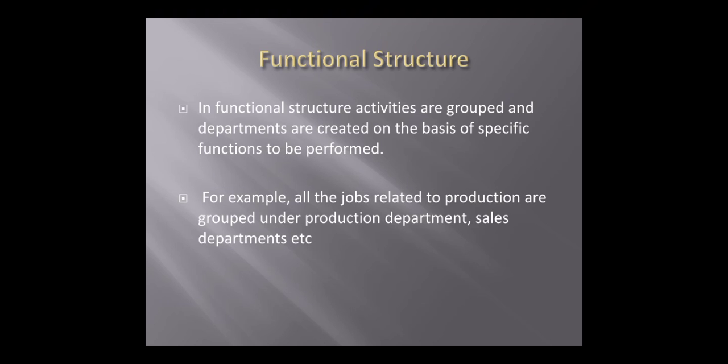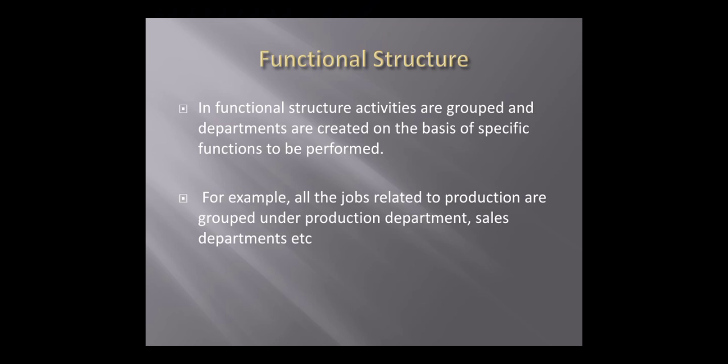Within a small family, all the works are repeated. The first family does cooking, dusting and washing, the second family does the same, the third family does the same, and the fourth family does the same. But within a joint family the works are divided, so there is no chance of repeated work. If the work is repeated in small families, that is the divisional structure. If it is a joint family where works are carried out according to the functions, that is the functional structure.